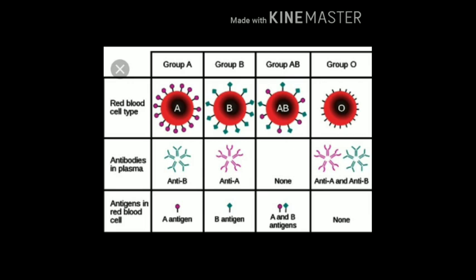Now, blood groups also have antigens. An antigen is any substance to which the immune system responds. So, Group A has antigen A and Group B has antigen B. Group AB has both antigens A as well as B, while Group O does not have any antigen at all.